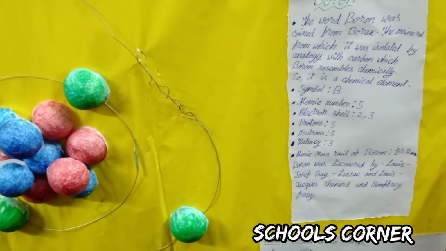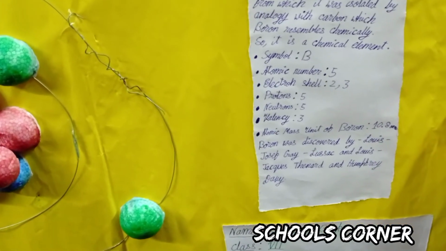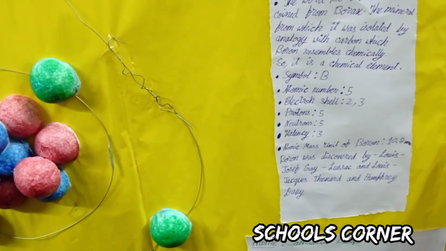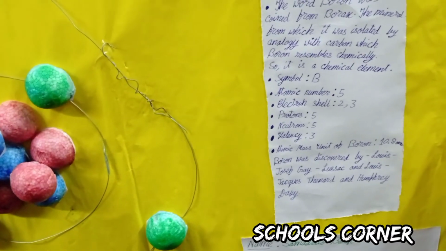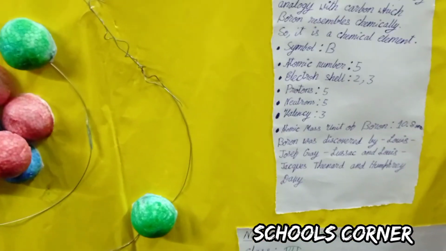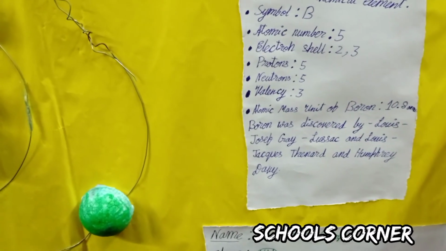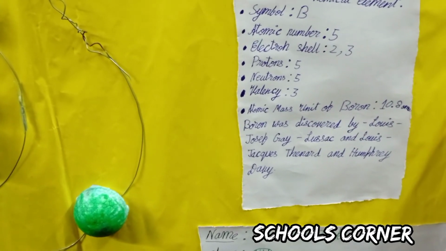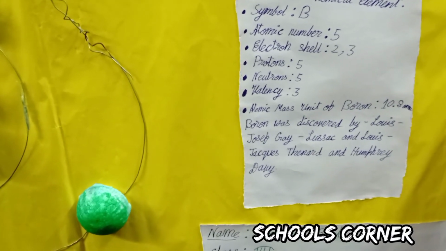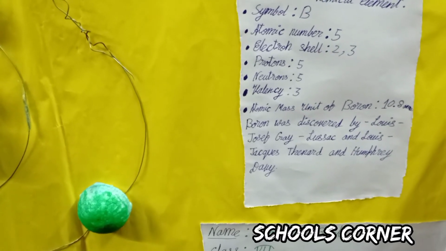Its symbol is B, its atomic number is 5, electron shells are 2 and 3, proton number is 5 and neutron number is also 5. Its valency is 3 and its atomic mass is 10.8 AMU. Boron was discovered by Louis Joseph Gay-Lussac, Louis Jacques Thénard and Humphry Davy.